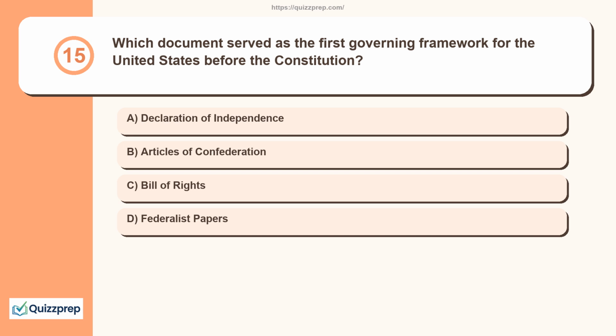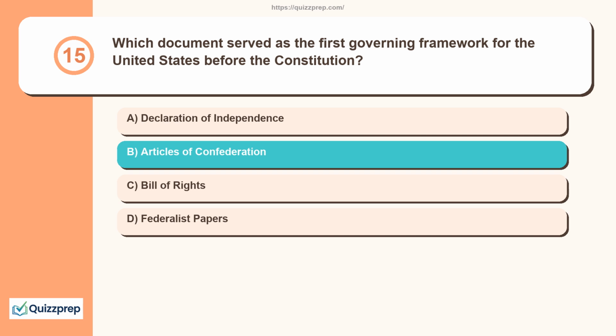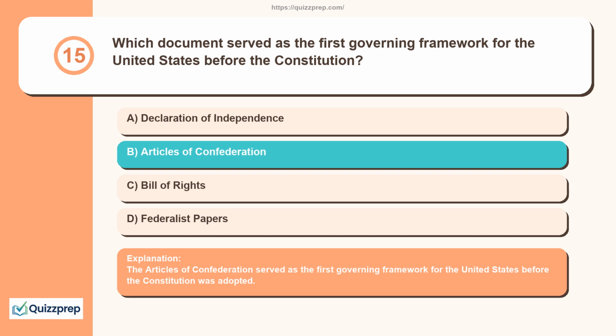Question 15. Which document served as the first governing framework for the United States before the Constitution? Declaration of Independence, Articles of Confederation, Bill of Rights, Federalist Papers. The Articles of Confederation served as the first governing framework for the United States before the Constitution was adopted.